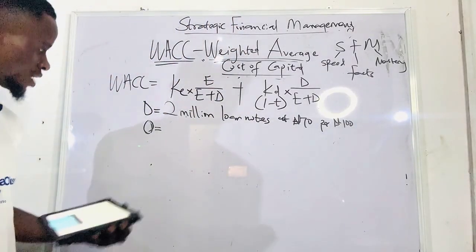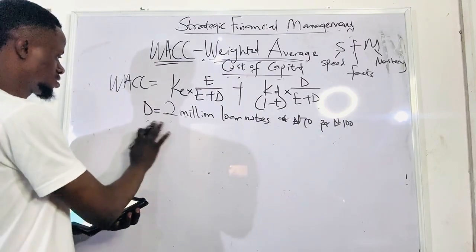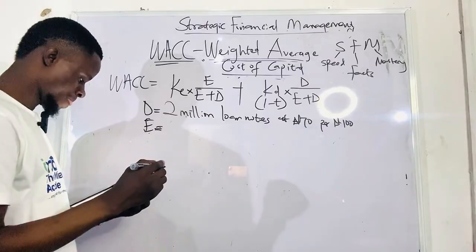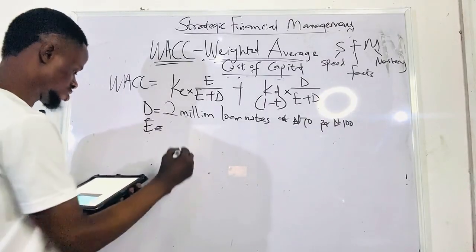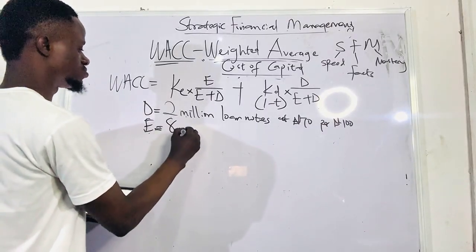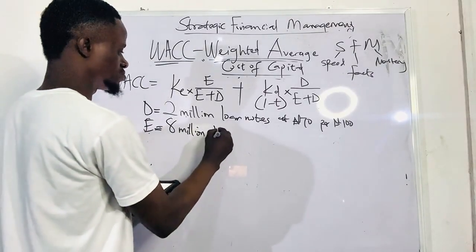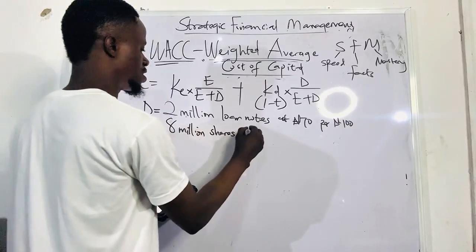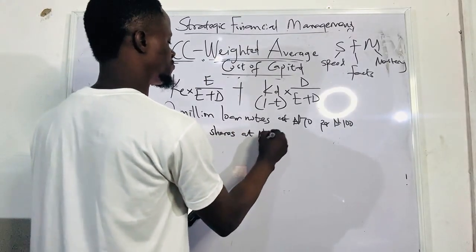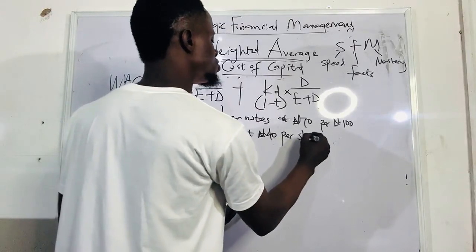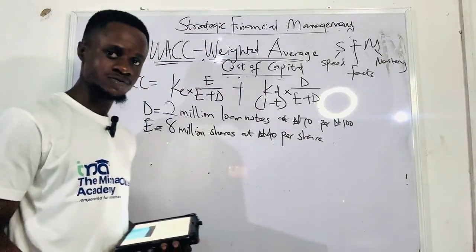Can you see that now? And for equity, let me just write equity. Equity is 8 million ordinary shares. 8 million shares at 40 naira per share. Can you see that now?